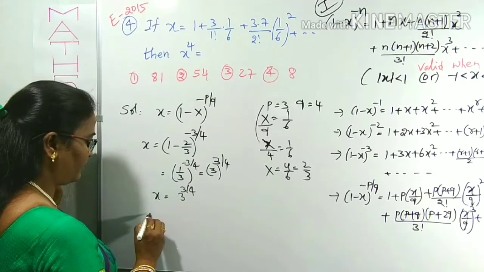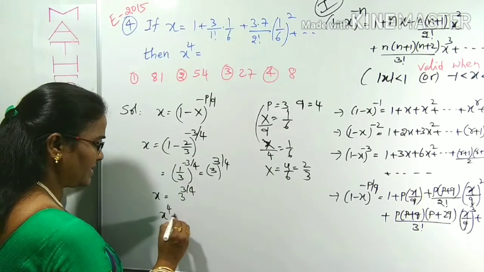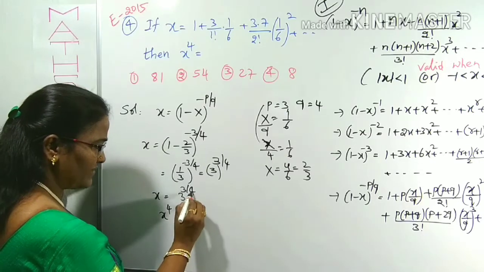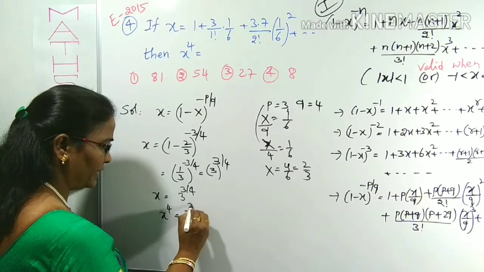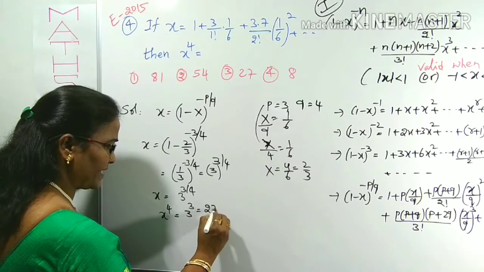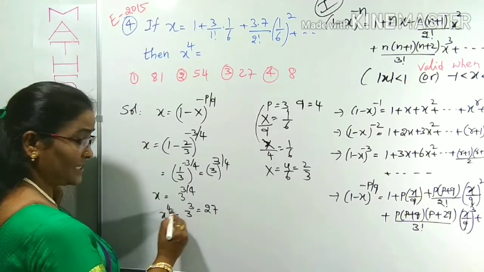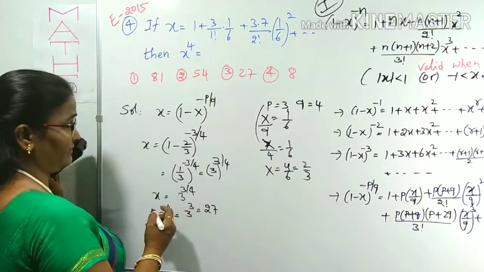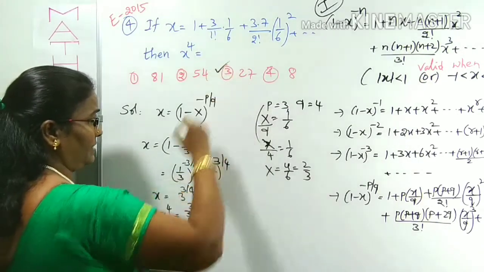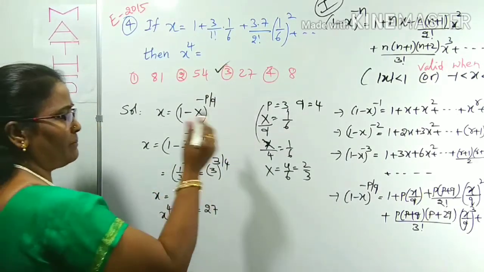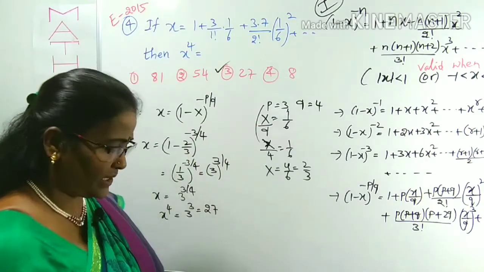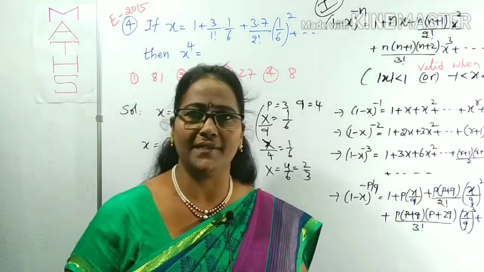To get x power 4, take the power 4 on both sides. The 4 gets cancelled, and it becomes 3 cube. 3 cube value is simply 27. Now what is the x power 4 value? What is he asking? X power 4 value is 27. Which option? This is clearly the third option. That's it. We can compare with the standard expansion. We have to collect the x, p, q values and substitute in that.